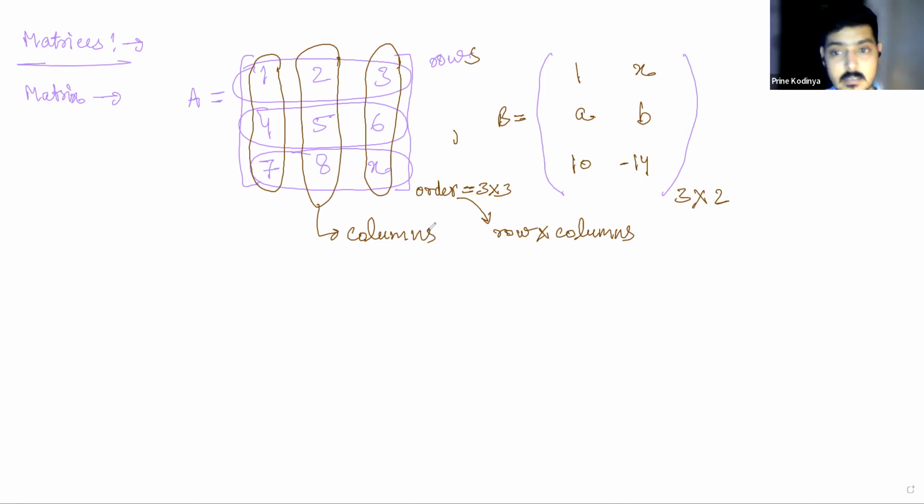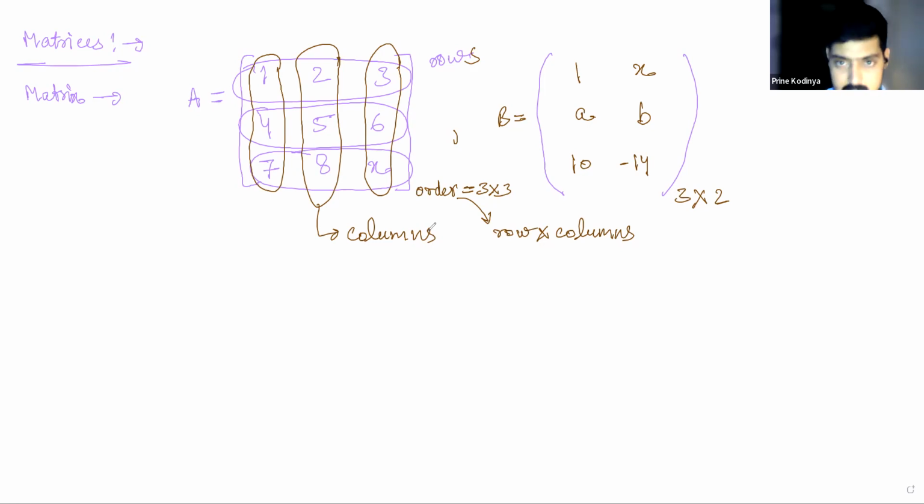While matrix B has height 3 but width 2. So this matrix looks like a rectangular table. And the same are the names of the matrices. The first one is a square matrix, and the second one is a rectangular matrix.